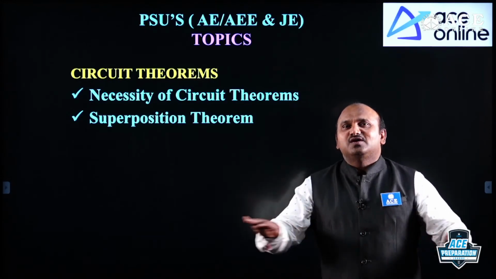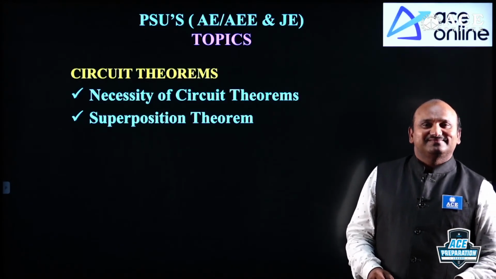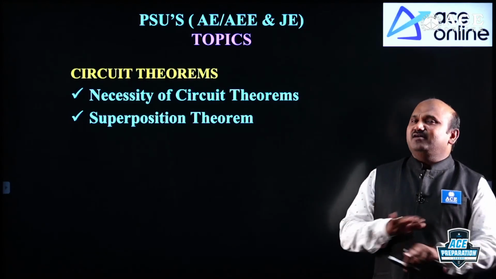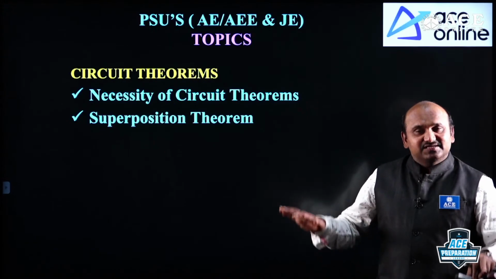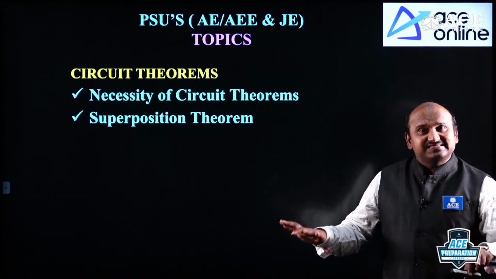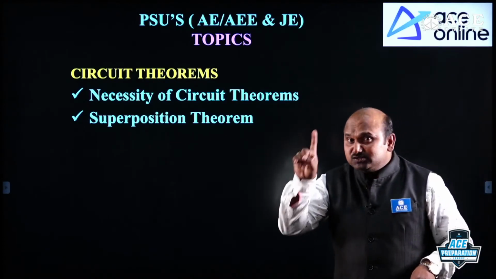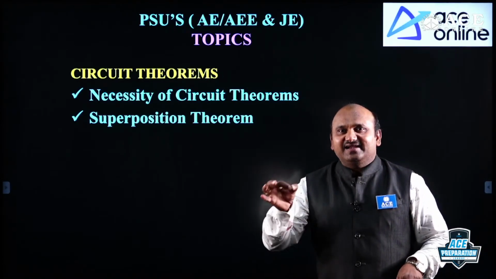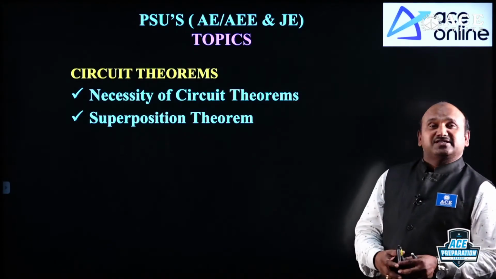Otherwise, there is no alternate technique. Compulsory, we should go for the superposition theorem. No doubt in that. We cannot take an alternate solution for that. Right? Because superposition theorem analysis is always with one source at a time. That's why the superposition theorem is used.